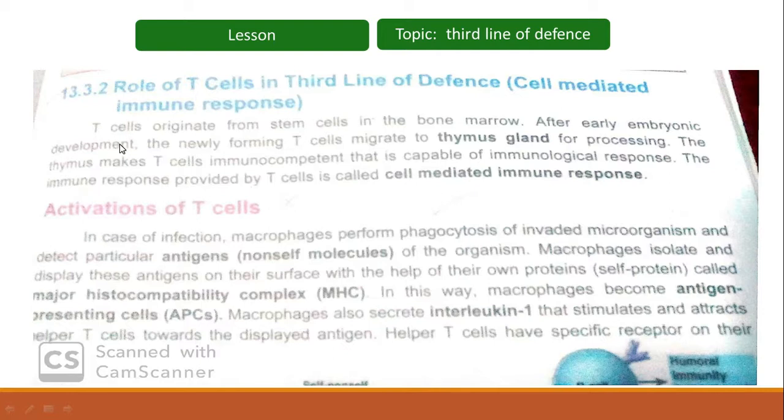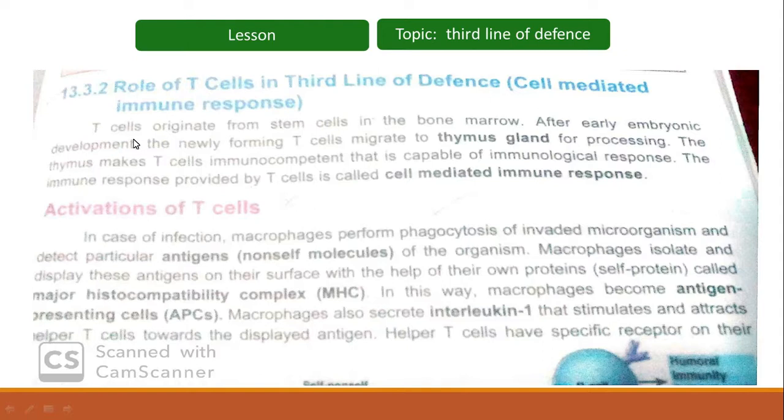T cells originate from stem cells in the bone marrow. Stem cells, what are the stem cells? They are the basic cells that can become any type of cell in the body.